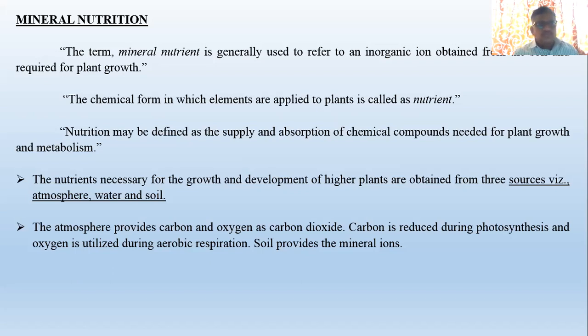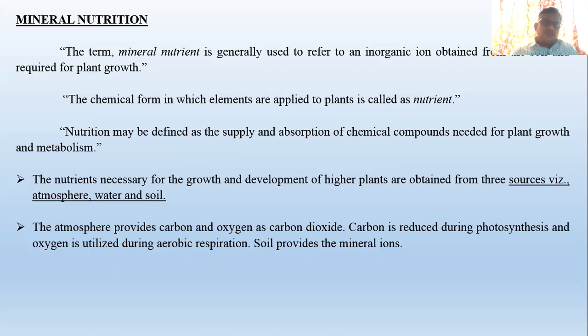Again, another definition: the chemical form in which elements are applied to plants is called nutrients. So what is meant by nutrients? It is the chemical form of the elements which we are applying for the growth and development of the plantlets.